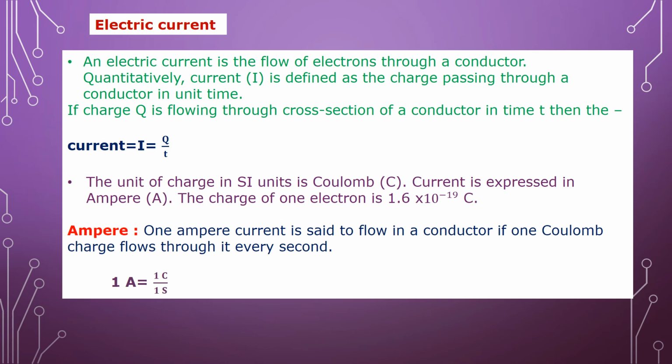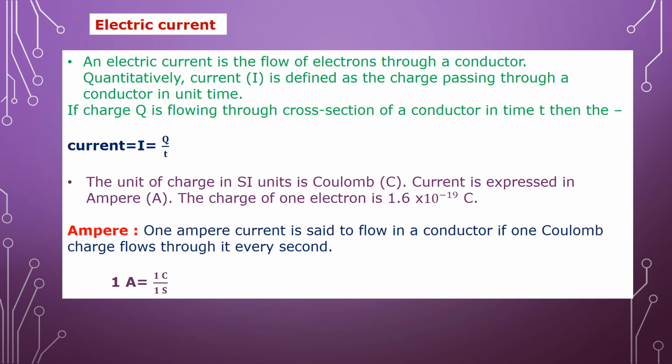Current is denoted by I, the charge is denoted by Q, and the time is T. If charge Q flows through the cross section of a conductor in time T, then current I is equal to Q upon T, where I is the current, Q is the charge flowing through the conductor, and T is the given time.